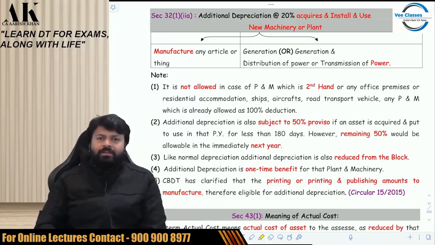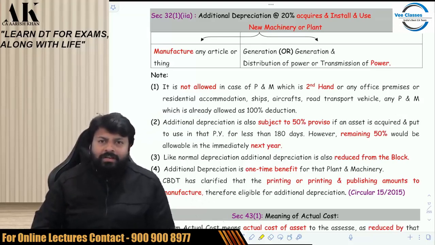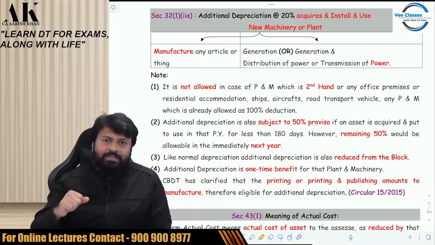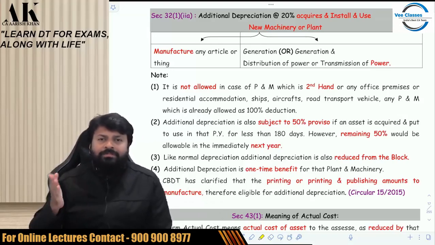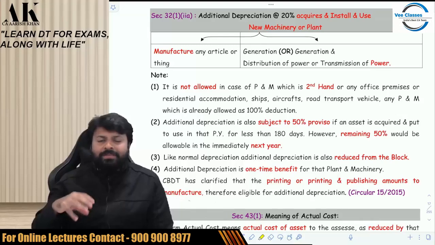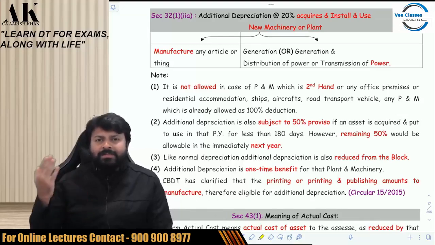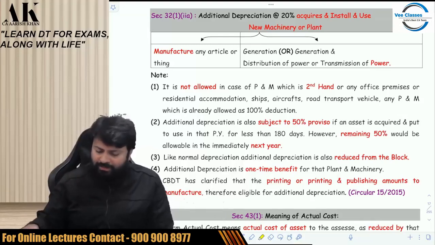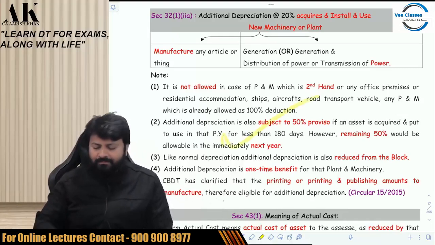Sir, what if I put to use for less than 180 days in the current year? Then you will get half depreciation this year and half in the immediately next year. So if I acquire and put to use a new plant and machinery for less than 180 days in the current year, I will get 10% in the current year and 10% in the next year. That is, 50% of the depreciation will be allowed in the current year and 50% in the immediately next year. Don't worry about it, it's written over here.